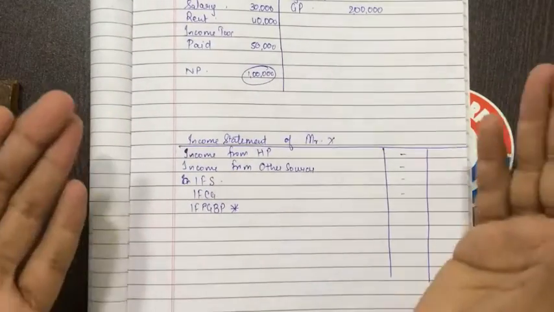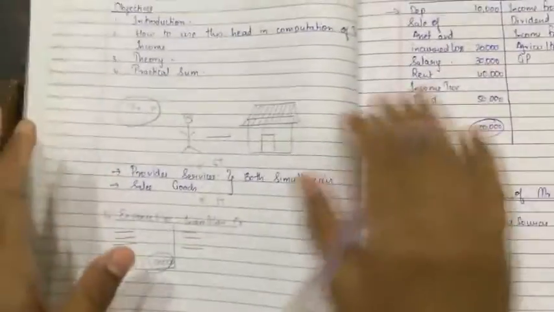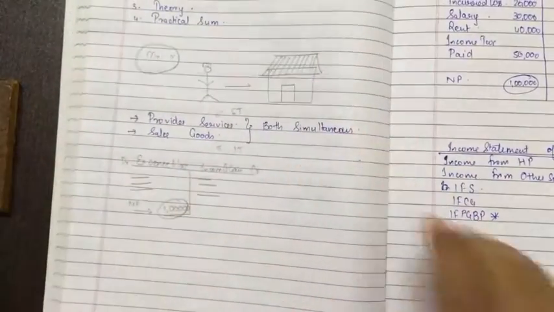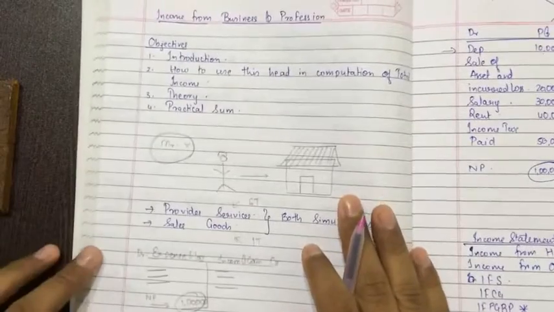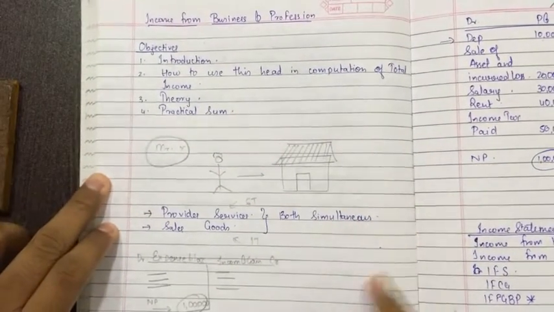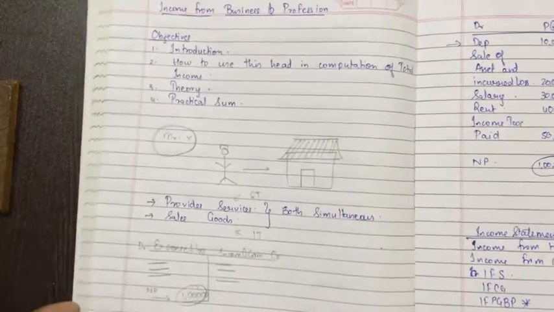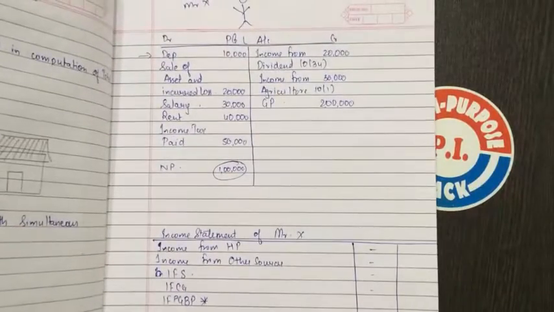So let's move ahead. In the next video, we'll start with the theory part. We'll move on to the sections, because the explanation is this much only. If you want to copy anything, I'm giving you the time to copy. Please pause the video and copy. I hope you have copied this much. If you want, copy this also.